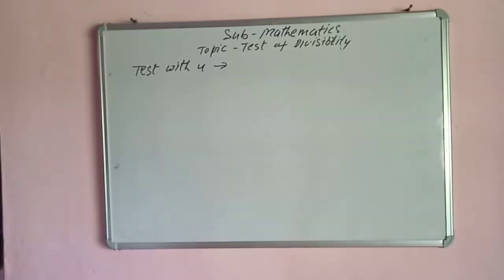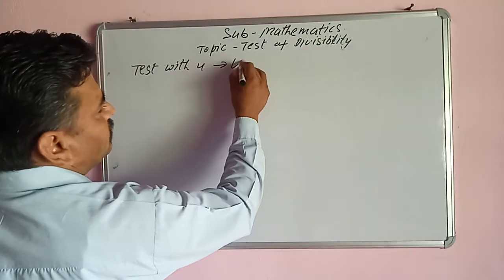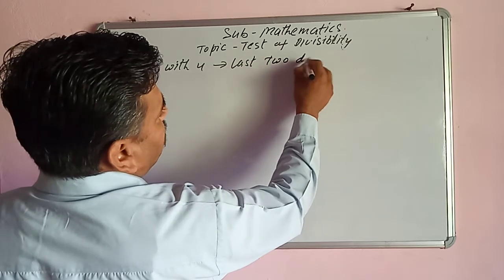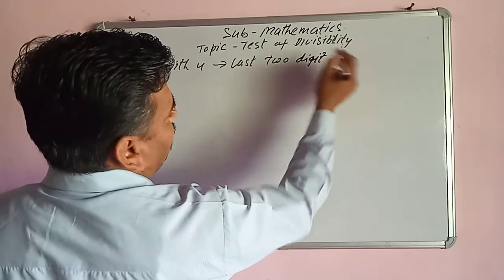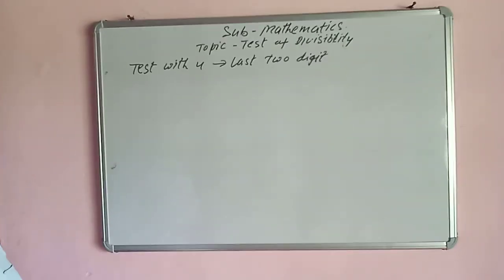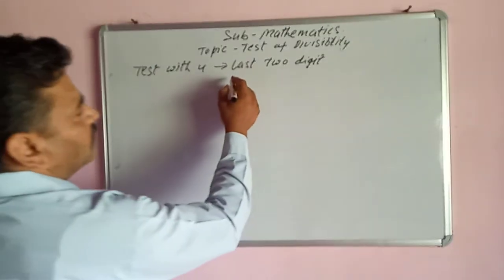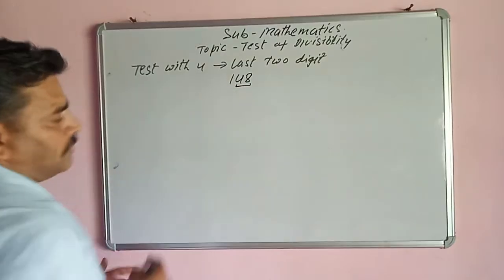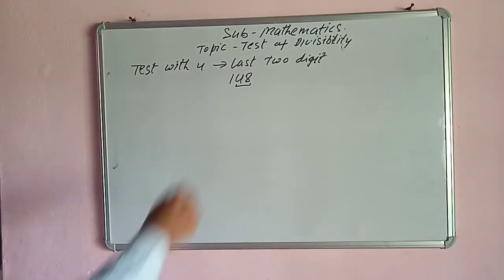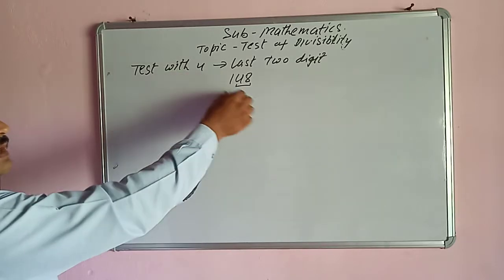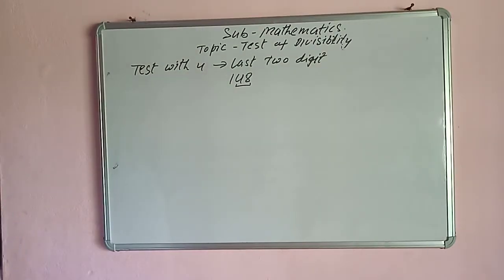So test with 4, we see the last 2 digits from the right side. Last 2 digits, so we can say the digit of one place and ten place. Suppose the number is 148. So we will divide only 48 by 4. If 48 is divisible by 4, then the given number is divisible by 4.